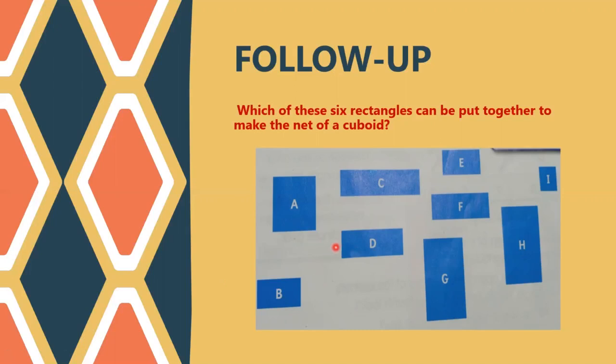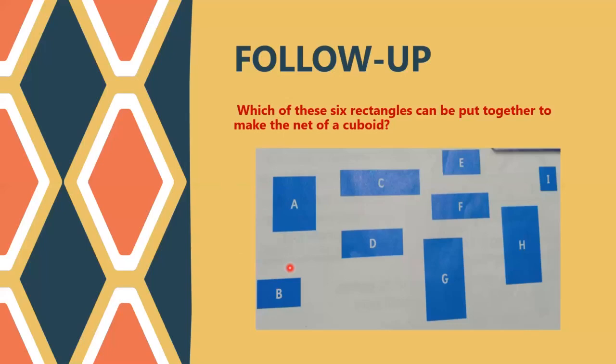This is also something you can do as an activity. Take a piece of paper, cut it into these shapes, then find out which shapes work. Do it as a puzzle. Make arrangements. Okay, if I pick A, D, F, E, I, and G, and place them, can I make a cuboid? If you can't make a cuboid, then leave it and choose another set like that. It's like a puzzle. Here they have given you many rectangles. Out of these, you have to choose 6 rectangles which can be put together to make a net of a cuboid.